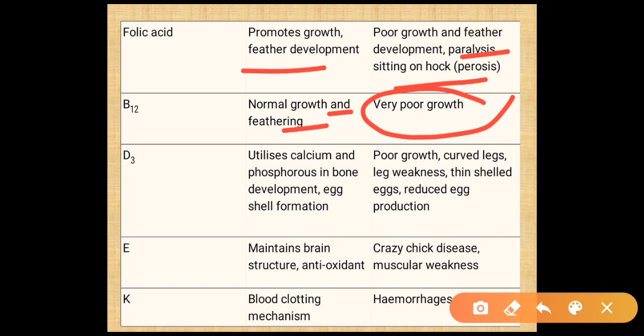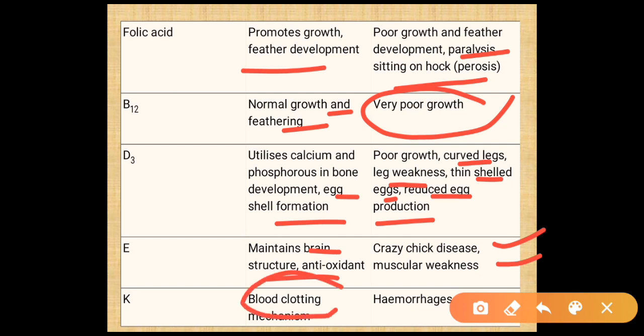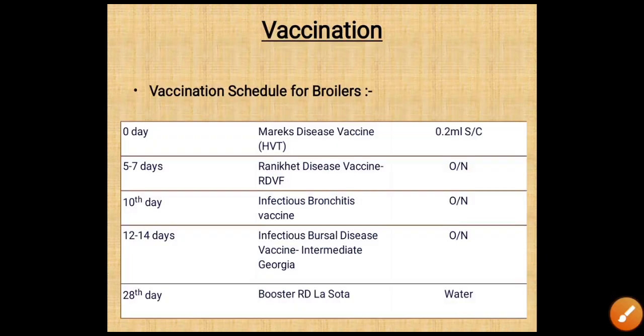Next is vitamin D3, whose function is to utilize calcium and phosphorus in bone development and eggshell formation. Deficiency of which causes poor growth, curled leg weaknesses, thin shelled eggs, and reduced egg production. Next is vitamin E. Its function is to maintain brain structure and antioxidant functions. Deficiency of vitamin E causes Crazy Chick disease and muscular weakness. Next vitamin is vitamin K. Its function is the blood clotting mechanism, and its deficiency causes hemorrhages.